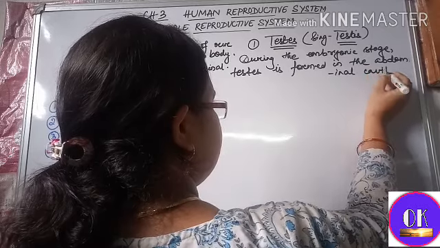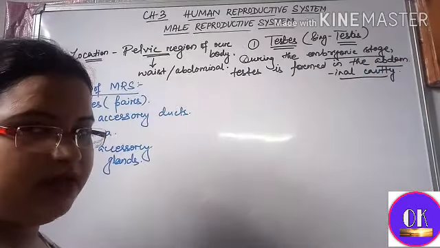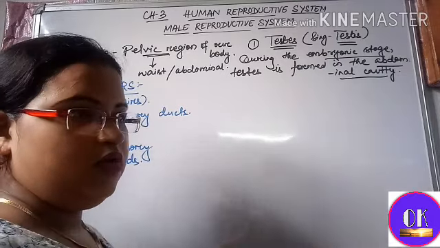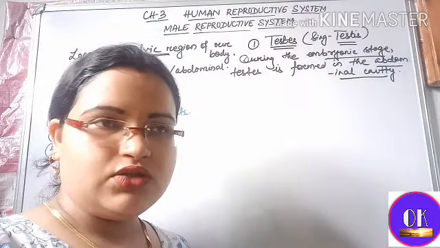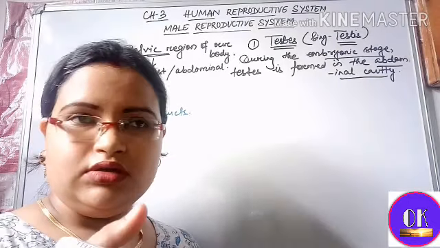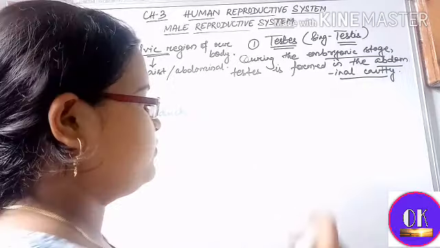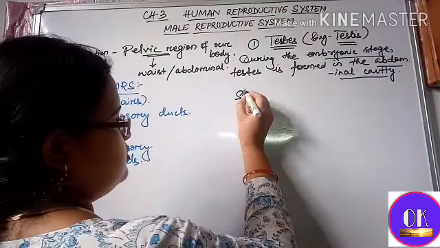So during the embryonic stage, the testis is formed in the abdominal cavity. But a short time before birth, the testis descends down through the inguinal canal into the scrotal sac.